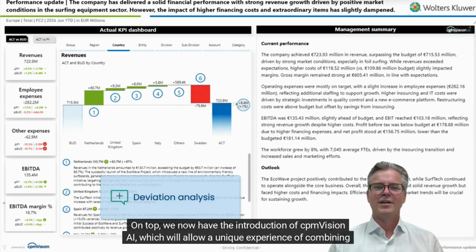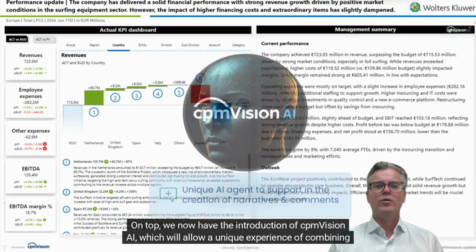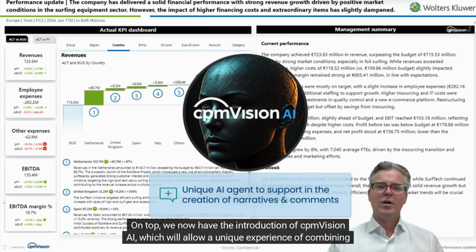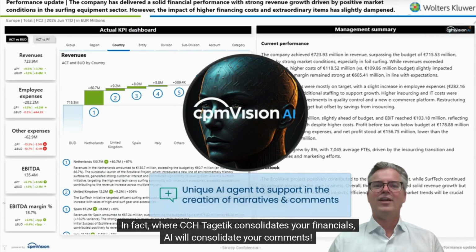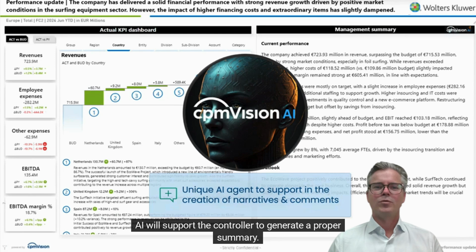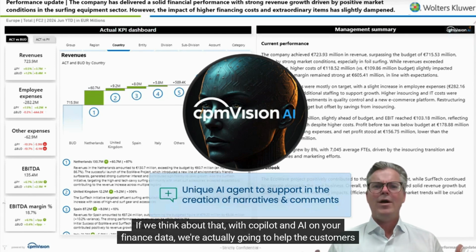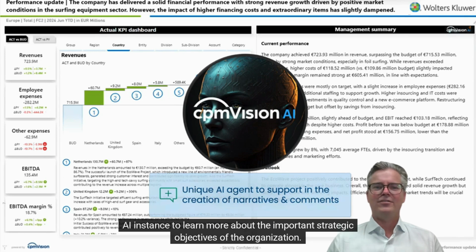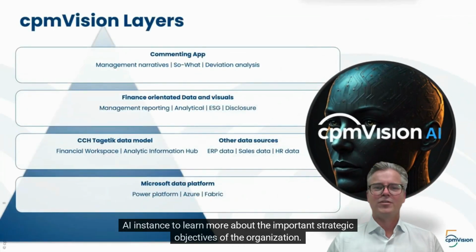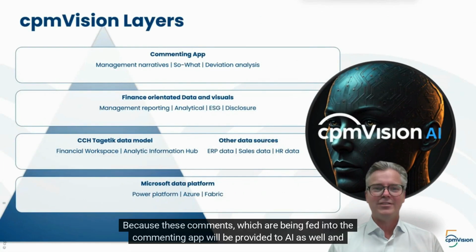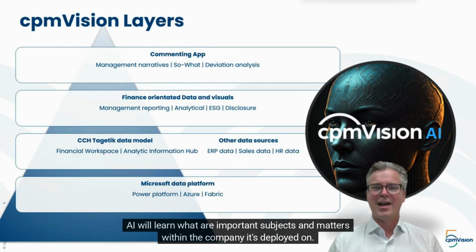On top, we now have the introduction of cpmVision AI, which will allow a unique experience of combining comments and data. In fact, where CCH consolidates your financials, AI will consolidate your comments. AI will support the controller to generate a proper summary. If we think about that, with Copilot and AI on your finance data, we're actually going to help the customer's AI instance to learn more about the important strategic objectives of the organization. Because these comments, which are being fed into the commenting app, will be provided to AI as well, and AI will learn what are important subjects and matters within the company it's deployed on.